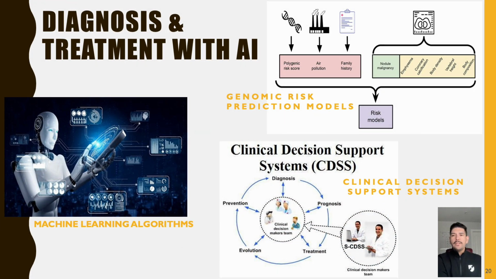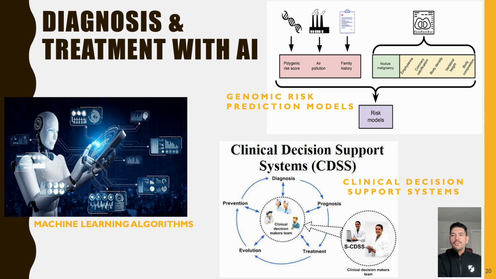AI models for diagnosis and treatment include machine learning algorithms, which analyze medical imaging data, for example CT scans and MRIs, and detect and characterize coronary artery lesions, assess plaque composition, and predict patient outcomes.